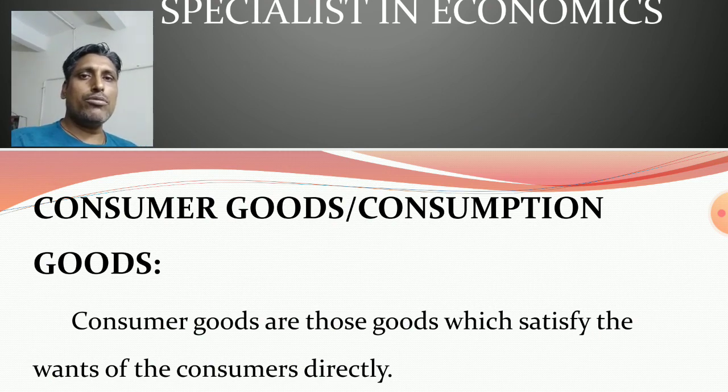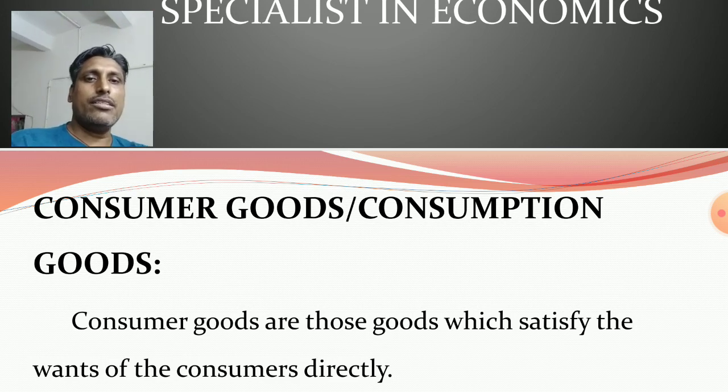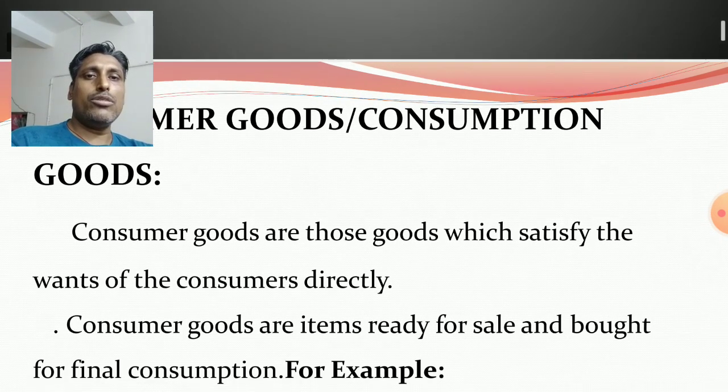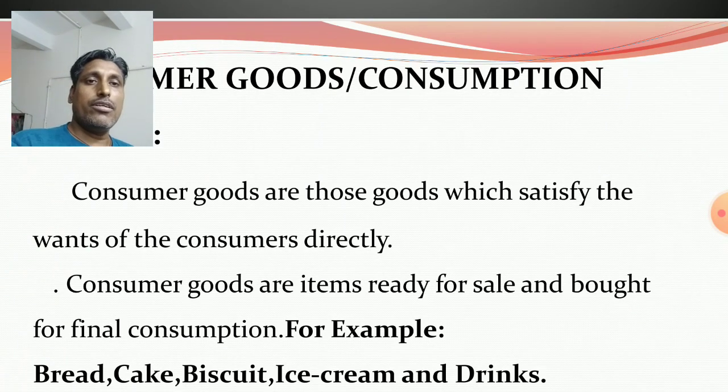The alternate name of consumer goods is consumption goods. Consumer goods are those goods which directly satisfy the needs of the consumers. I have written: consumer goods are those goods which satisfy the wants of the consumers directly.